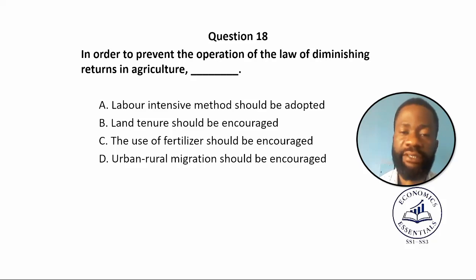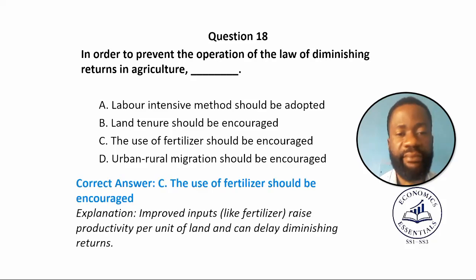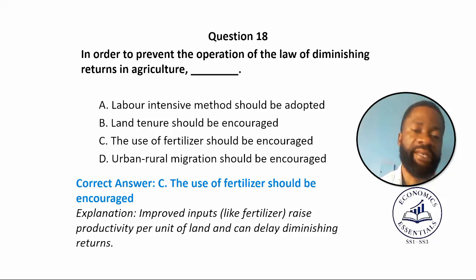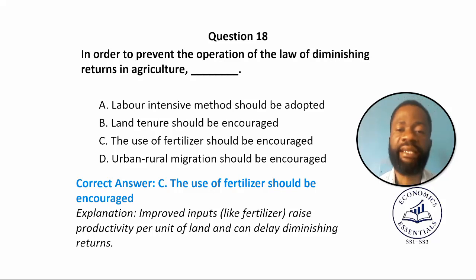What's the correct answer? Let's see. The correct answer to question 18 is C. The use of fertilizer should be encouraged, meaning that improved inputs like fertilizer raise productivity per unit of land and can delay diminishing returns.